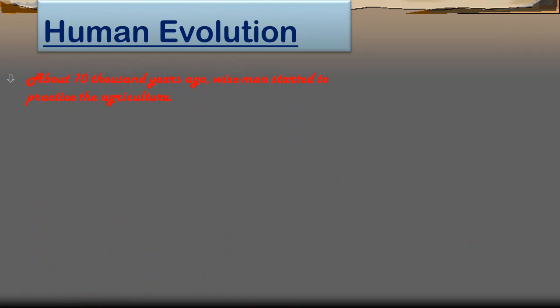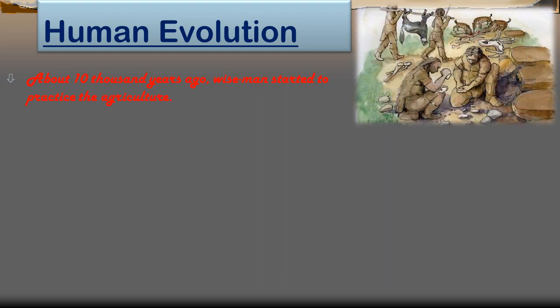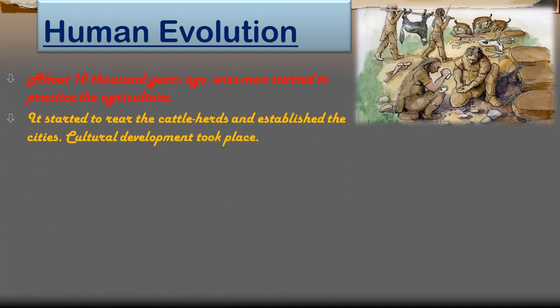Alright, and about 10,000 years ago, wise men started to practice agriculture. They used their skill and brain for agriculture, started to rear cattle herds and establish cities also. Cultural development took place at that time, and the art of writing was invented about 5,000 years ago, and thus history started. So when the art of writing started about 5,000 years ago, history started there.